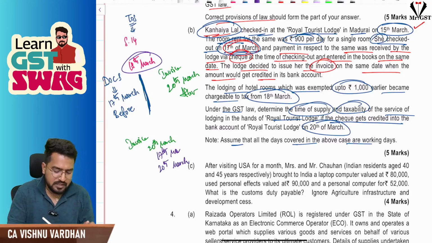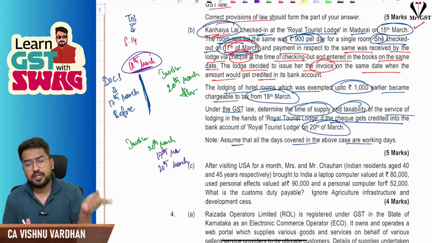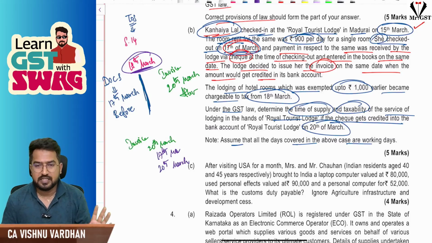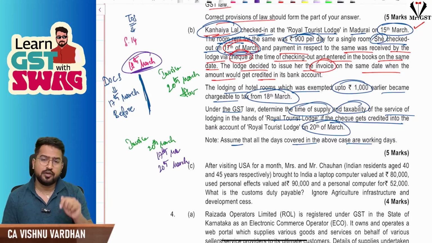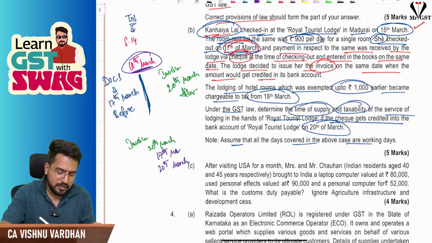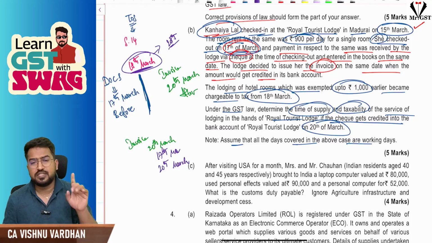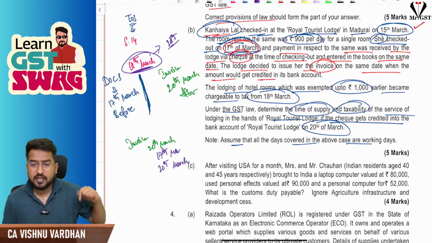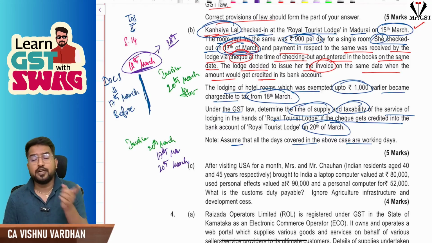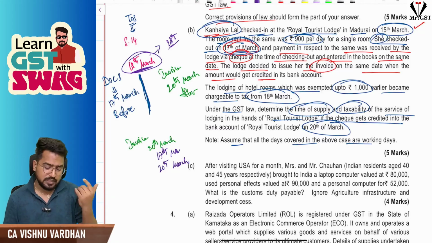And one more thing, sir, when there is a change in rate, if the payment has got credited within 4 working days, then we will take the date of entry or credit, whichever is earlier. Here the change happens on 18th March and it is credited on 20th March, so you will follow the same provision. Date of payment means the date of entry or date of credit, whichever is earlier. If it is credited after 4 working days, then only the date of credit will be taken as the date of payment. But here, because it is credited within 4 working days, you will take the date of entry or date of credit, whichever is earlier.